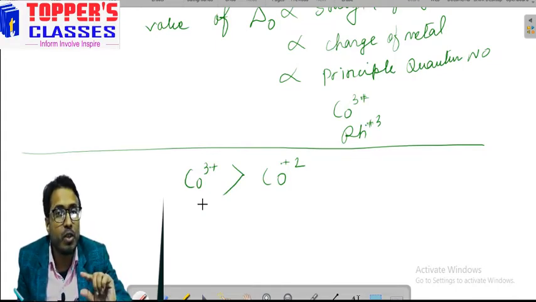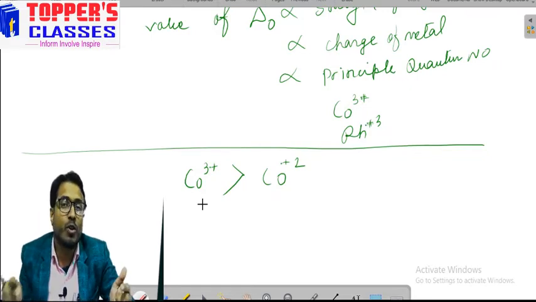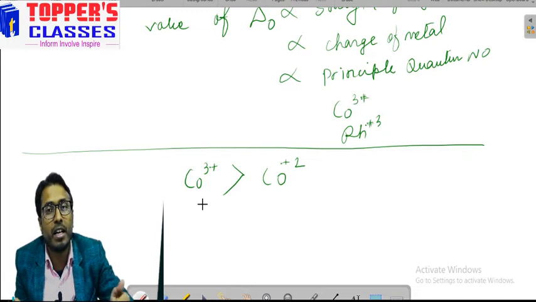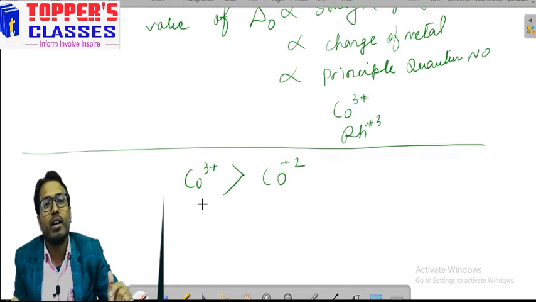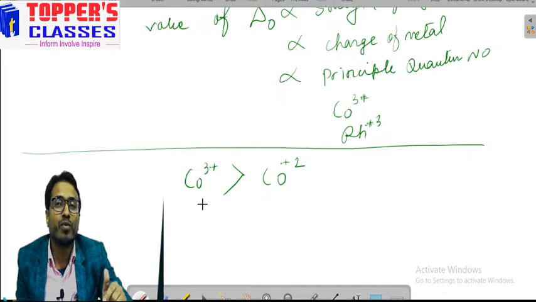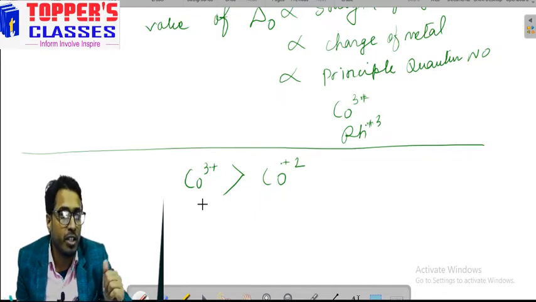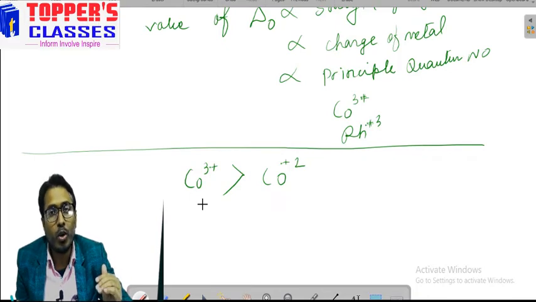In case of a higher energy gap, that is a strong ligand, the electrons will prefer to fill up the T2g orbital, and until all the T2g orbitals are completely filled, electrons will not go into the Eg orbital. So this is the case of a low spin complex.